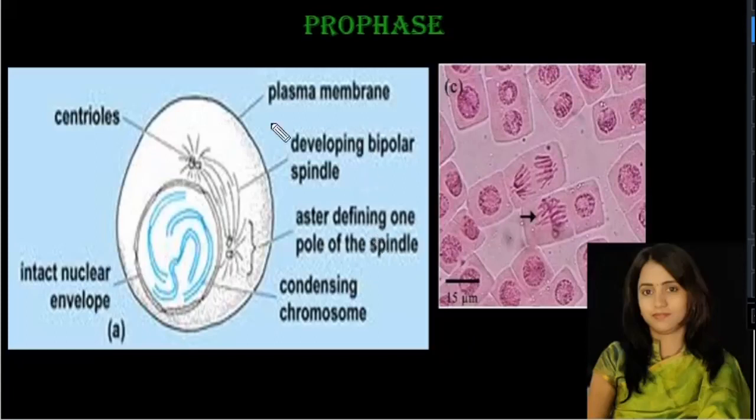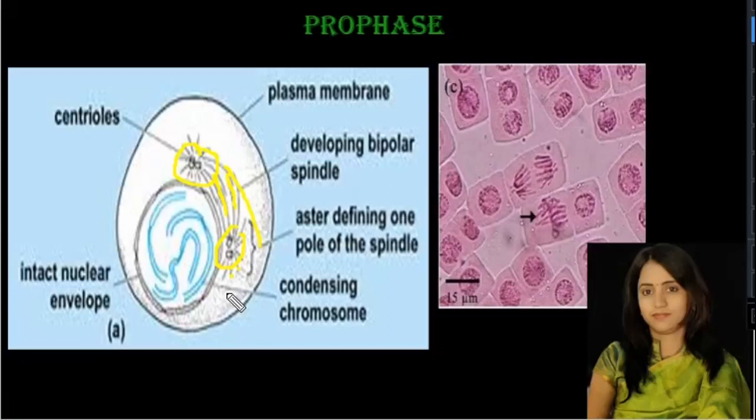Whereas in the cytoplasm, the pair of centrioles which are already duplicated in the S phase of the interphase begin to move towards the opposite poles. Here you can see this is one pair of centrioles, this is another pair of centrioles, and the spindle fiber formation takes place. These are the spindle fibers here, and these are asters.